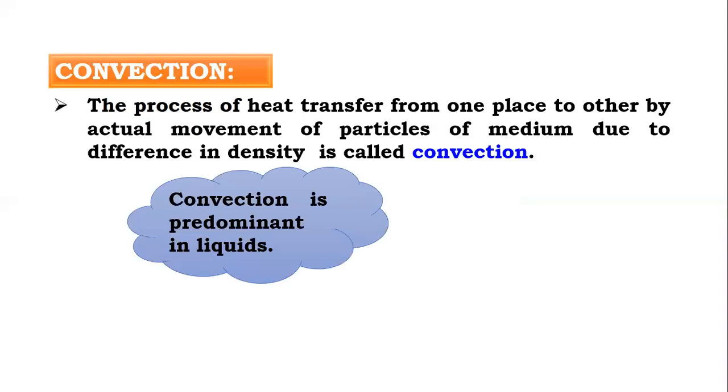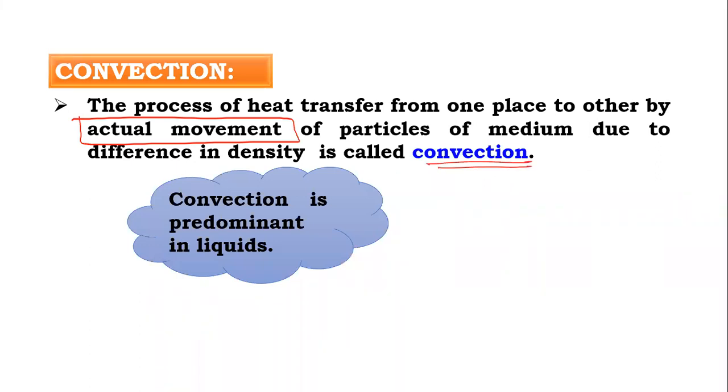Convection. Now what is convection? The process of heat transfer from one place to another place by actual movement of particles of the medium due to difference in density is called convection.